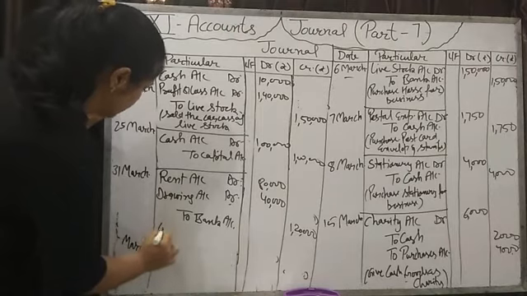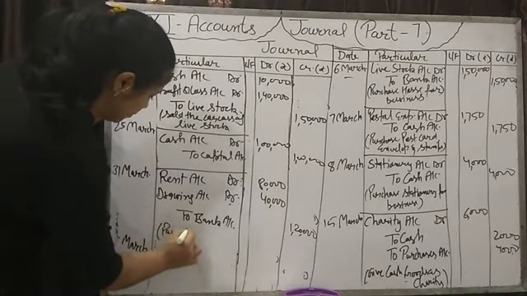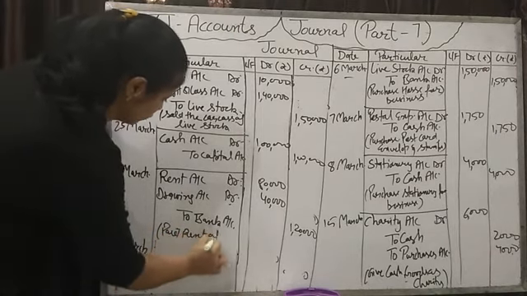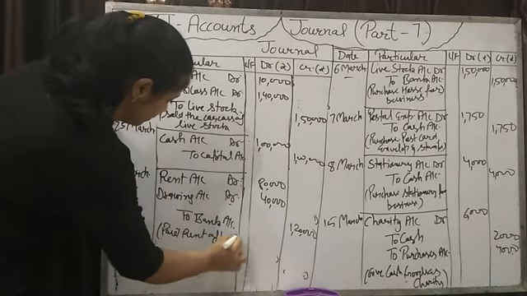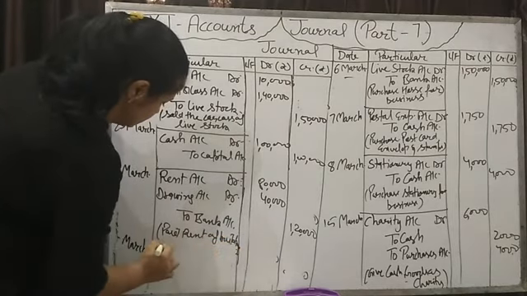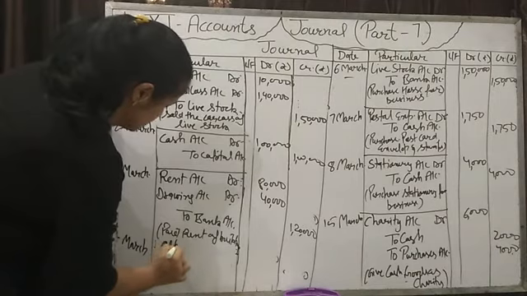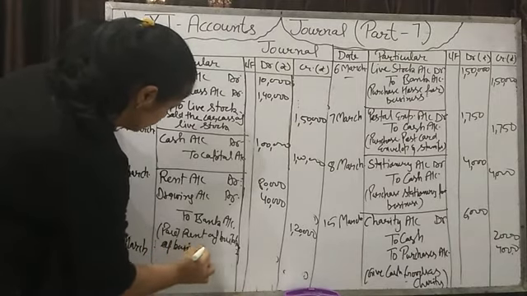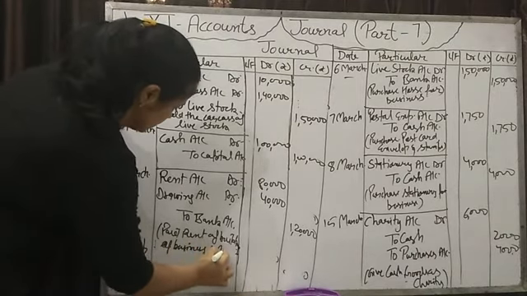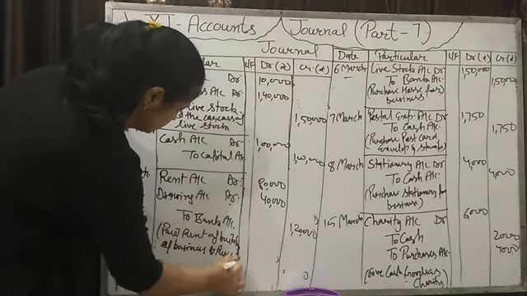Okay, write the narration. Paid rent of building of business and residential.